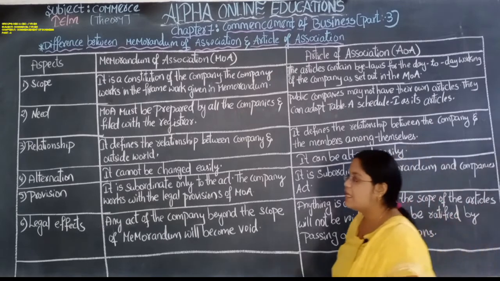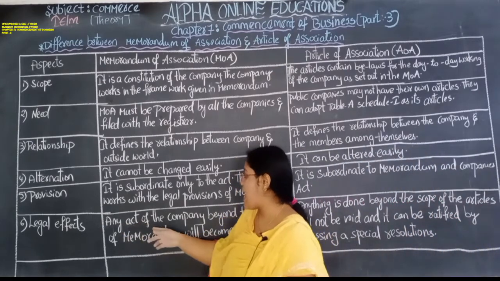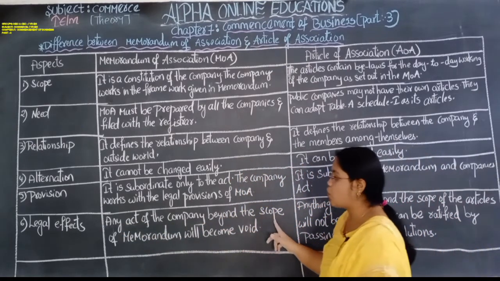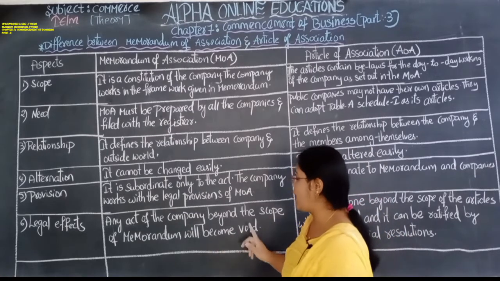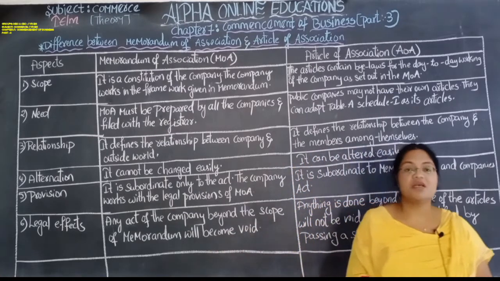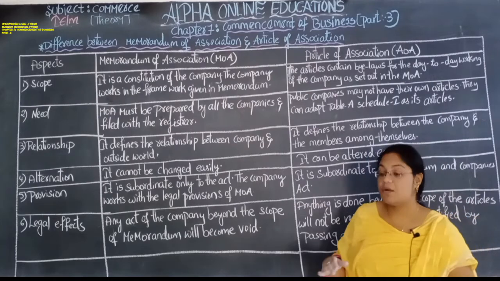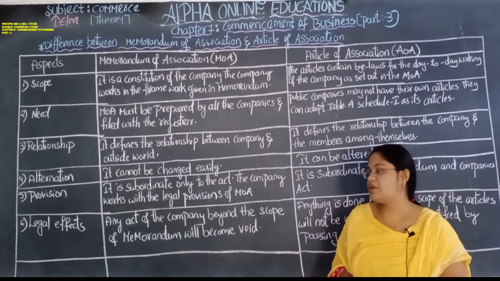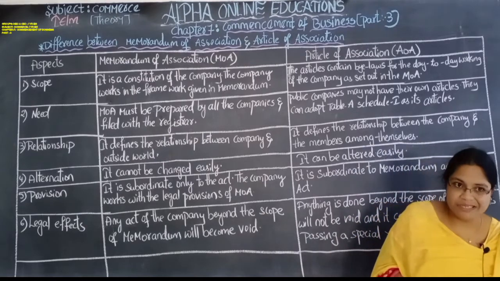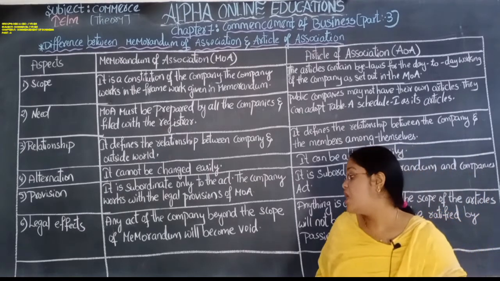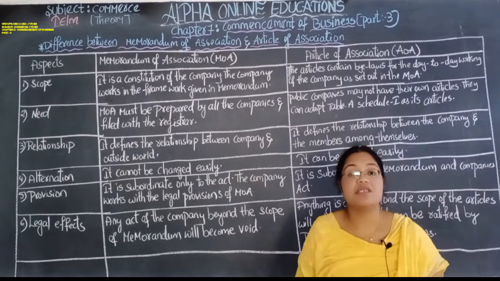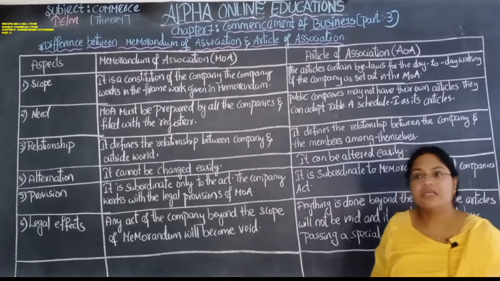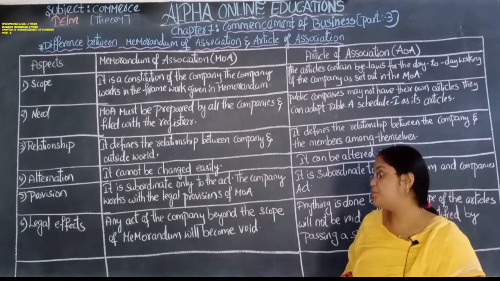Legal effect. Any act of the company beyond the scope of the memorandum will be void. If anything is done beyond the scope of the memorandum, it becomes illegal in the eyes of the law, completely wrong according to the Companies Act.